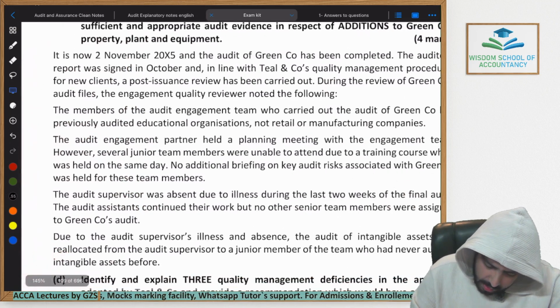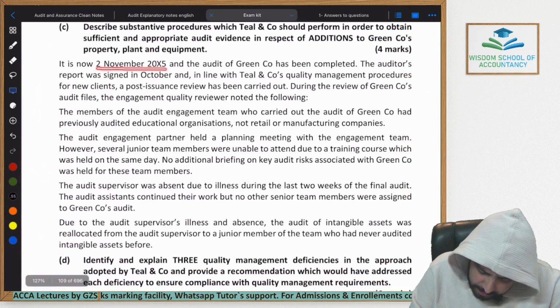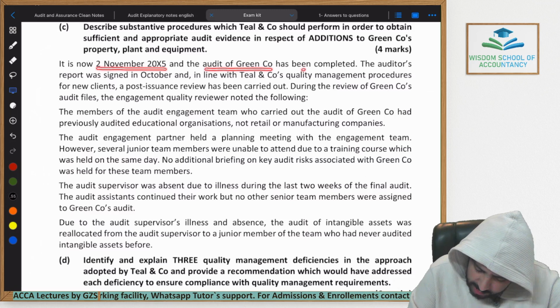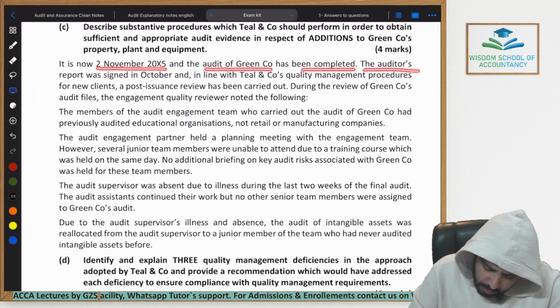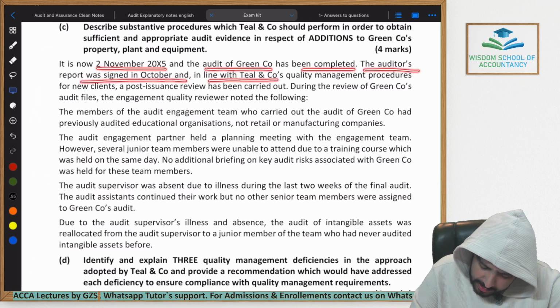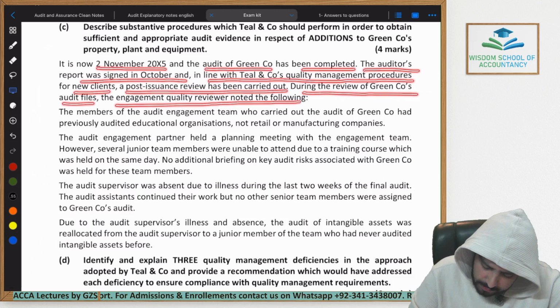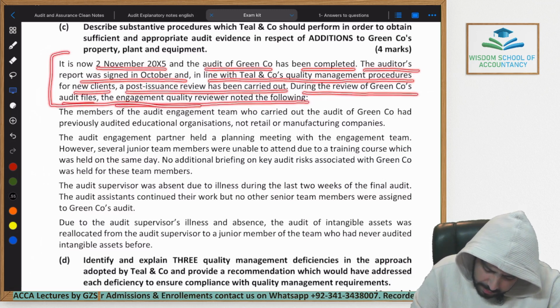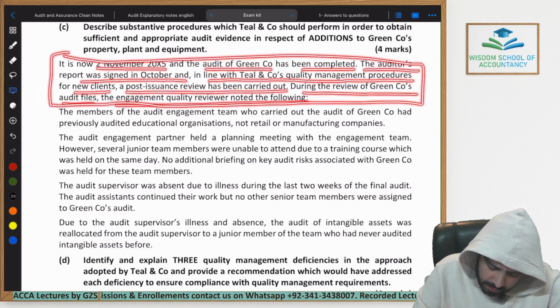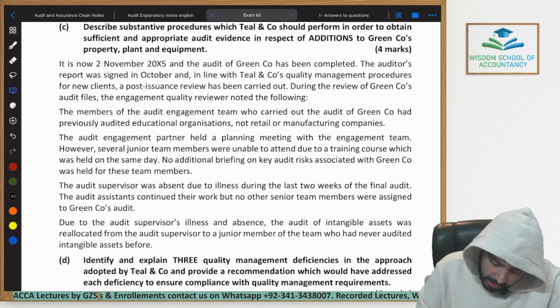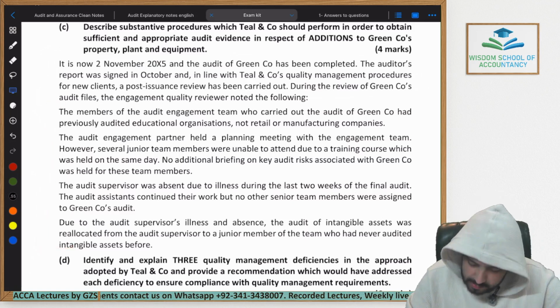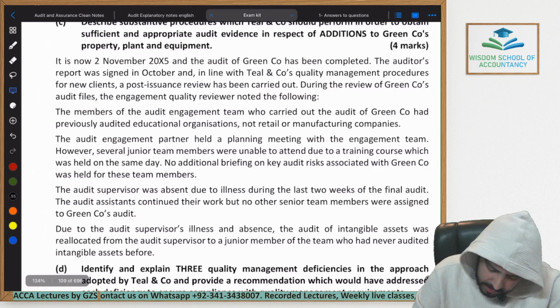Let's read it now. It is now 2nd of November 2015 and the audit of Green Corporation has been completed. The auditor's report was signed in October and, in line with Teal and Corporation's quality management procedures for new clients, a post-issuance review has been carried out. During the review of Green Corporation's audit files, the engagement quality reviewer noted the following. So basically, this is the introductory paragraph, and the remaining paragraphs contain hidden quality control deficiencies that happened during the audit. Let's read the first paragraph.